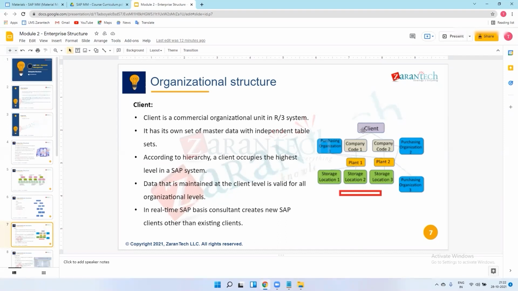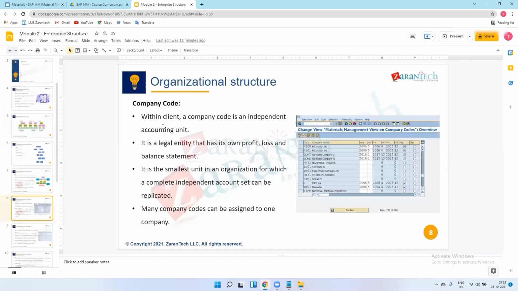So our role starts from company code only. The client is managed by the SAP basis consultant only. This is just for our information. No one will ask questions on this client, in an interview or in general during project implementation as well. We just need to know about the client. From company code we will see. So next, company codes.